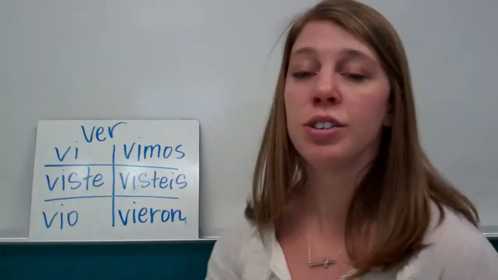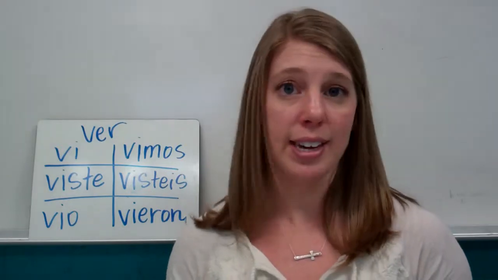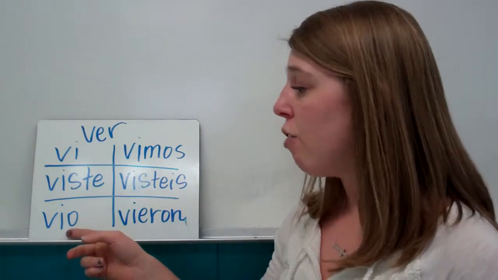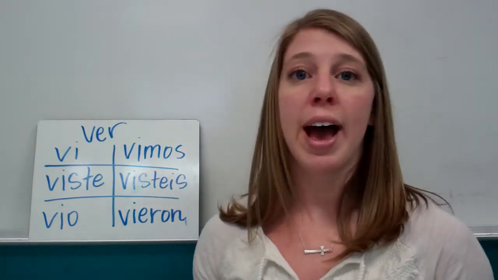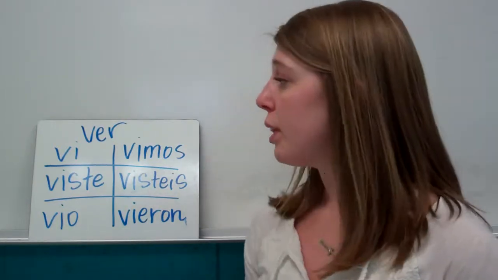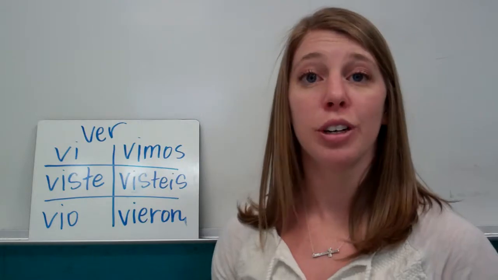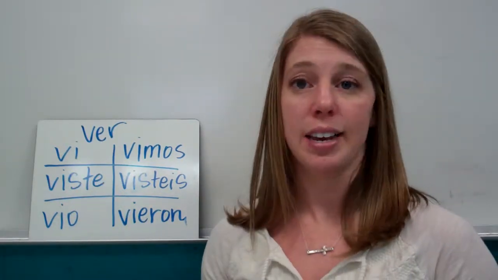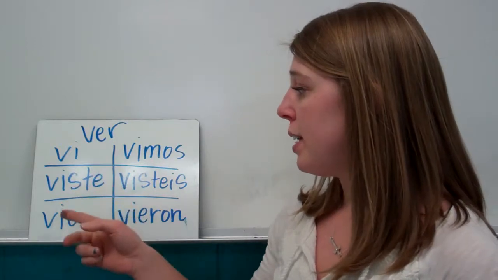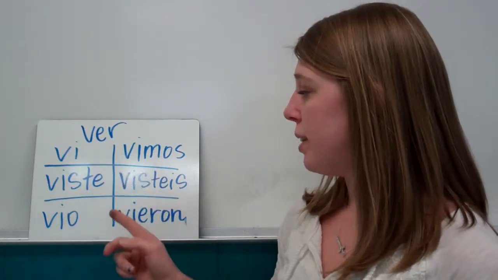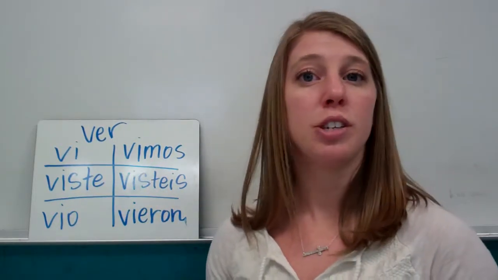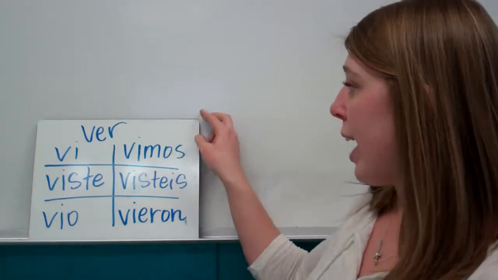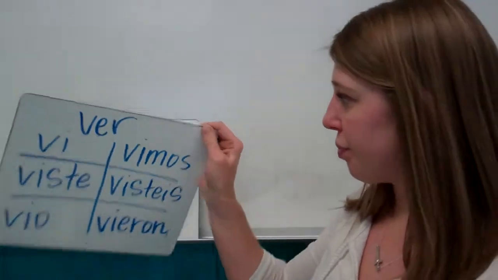Okay? Ver is irregular because it doesn't get the accents. So notice in the yo form, vi, and the él form, vio, there's no accent whatsoever. And it's very similar to dar, except this time it has a V and dar has a D. So vi, viste, vio, vimos, visteis, vieron. And this means to see. So I saw, you saw, he saw. Okay, now we get to ser.